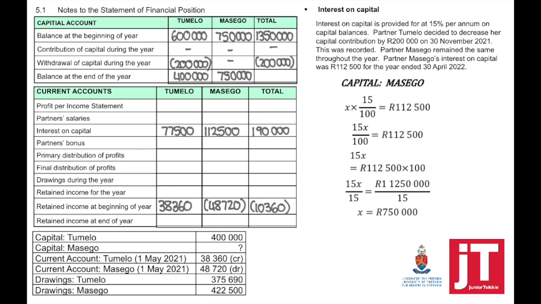There were no additions. The total withdrawal of capital is 200,000. Now, if you take the beginning minus that, it should give you exactly the same answer as if you add the two balances at the end.